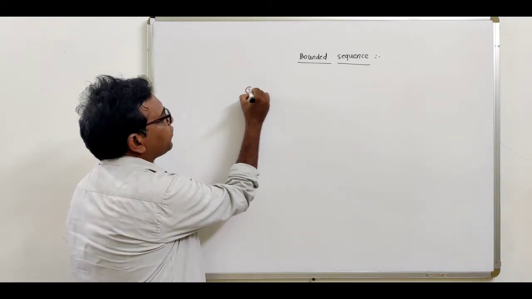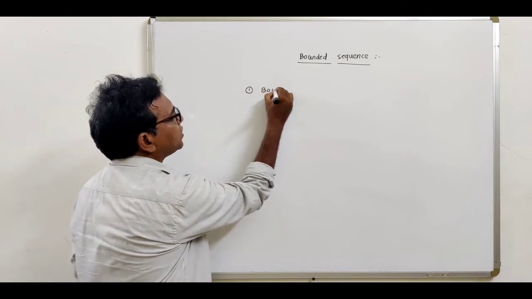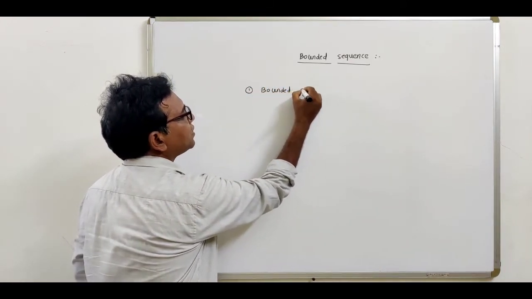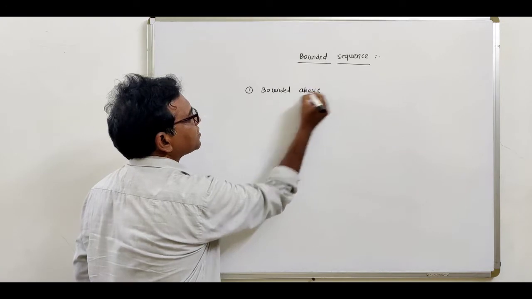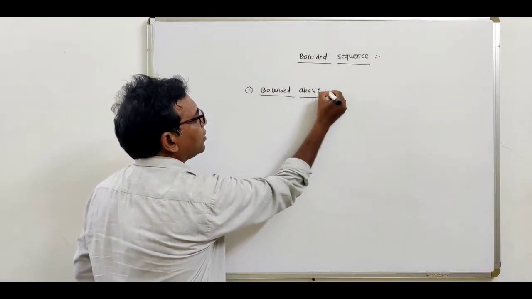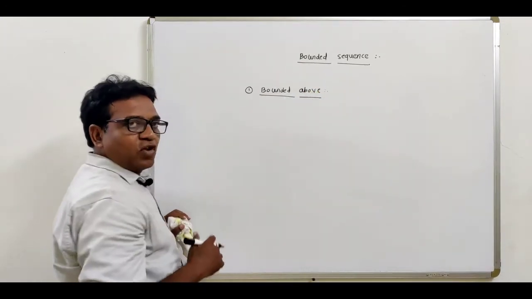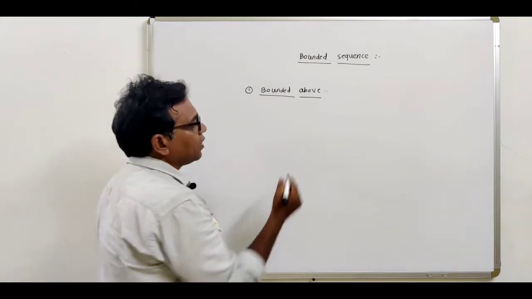Now this is the first definition, which is about the bounded above sequence. What is the definition of bounded above sequence?